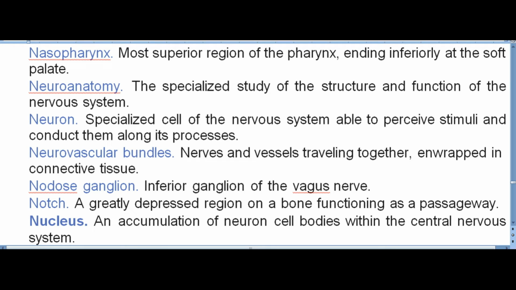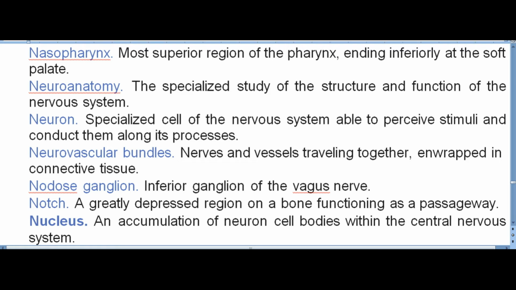Neuroanatomy. The specialized study of the structure and function of the nervous system. Neuron. Specialized cell of the nervous system able to perceive stimuli and conduct them along its processes. Neurovascular bundles. Nerves and vessels traveling together, enwrapped in connective tissue.